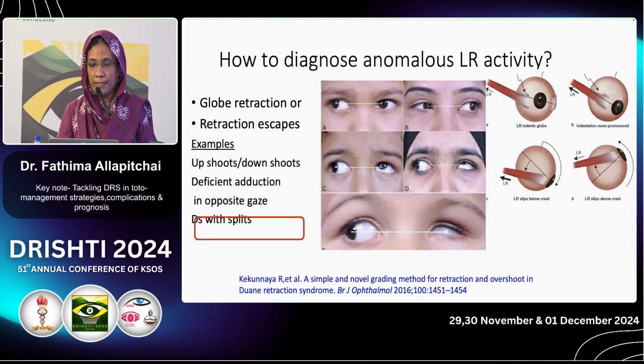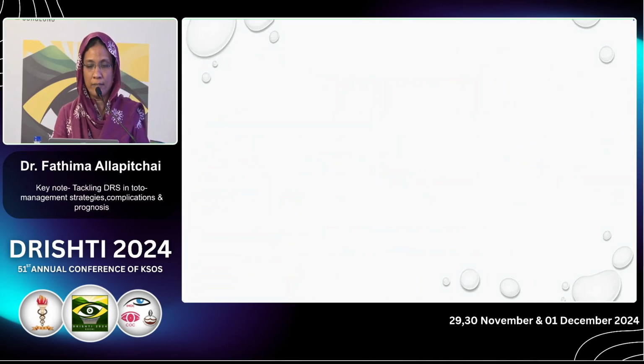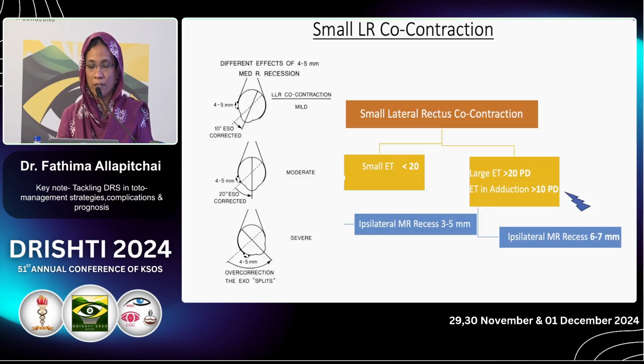So these are all the things already discussed. Forced adduction tests are also clearly described. The Romero Apis test is a very good innovative technique to diagnose DRS. And this is based on Burton Kushner's advice: for esotropia with a small angle and small lateral rectus co-contraction, we can go ahead with ipsilateral medial rectus recession.